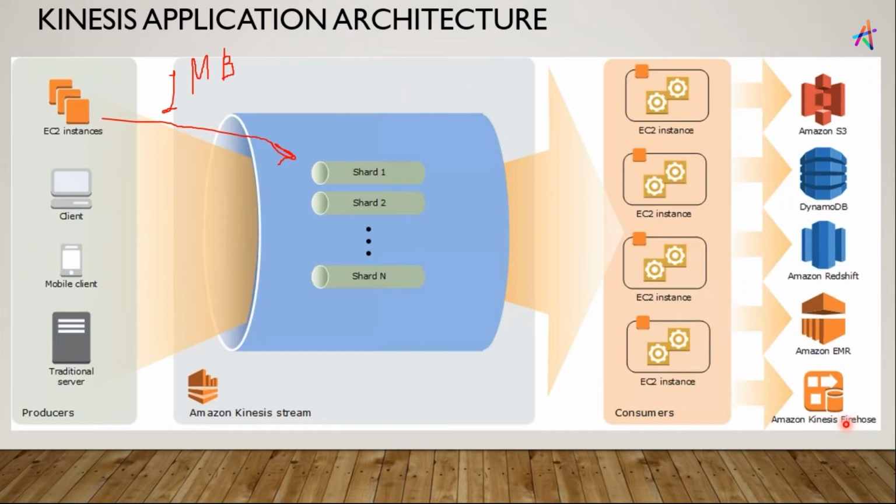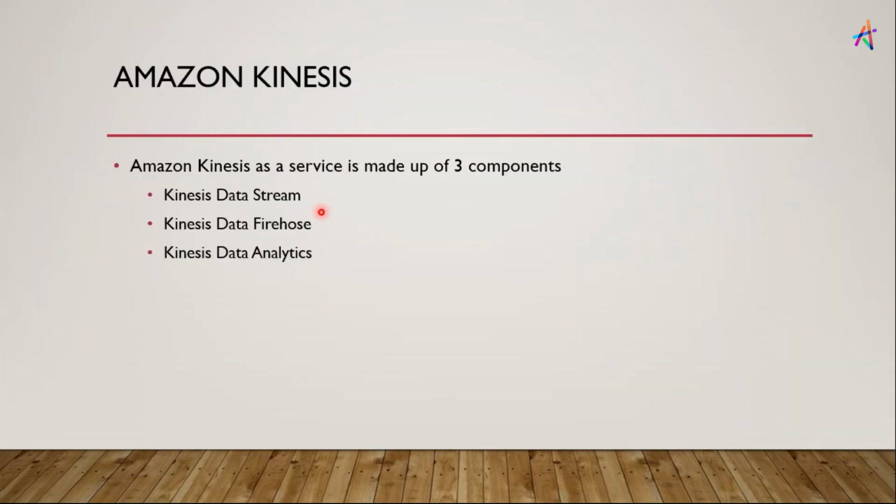So this is how it works. Kinesis Firehose will simply load your data, once it got data from the data stream, into storage services of AWS, or not just storage services of AWS. You can have it load it at some other places. So basically, the difference between data stream and Firehose is that data stream will collect your data from all over the world, from all over the web servers or applications, and Firehose will take that data and load it at some places. So that is what these two big services do. That is why we have these two big services.